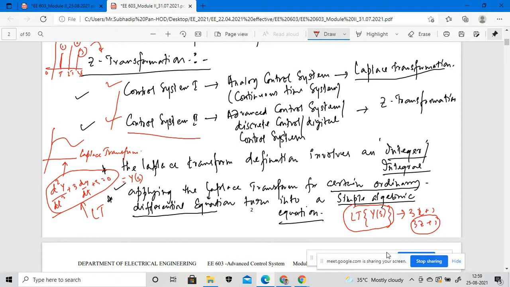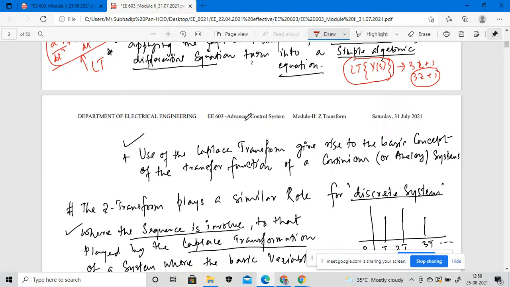So that is actually the function in an analog control system, not the digital control system. But whenever we discuss a digital control system, again I will tell you that the use of the Laplace transformation gives rise to the basic concept of the transfer function of a continuous system.